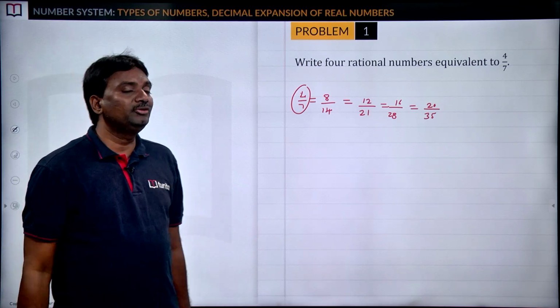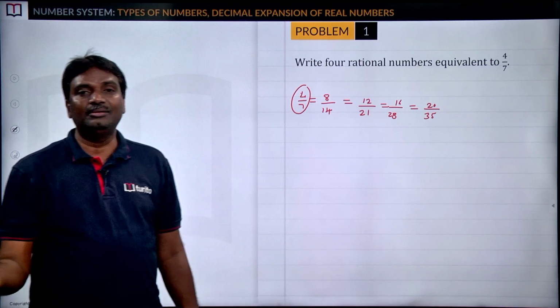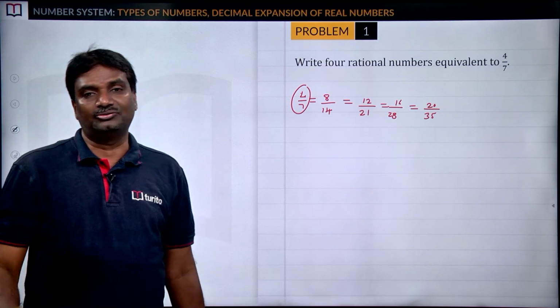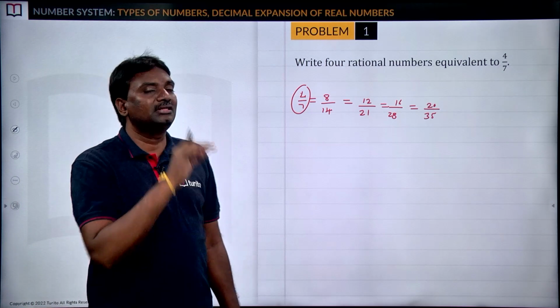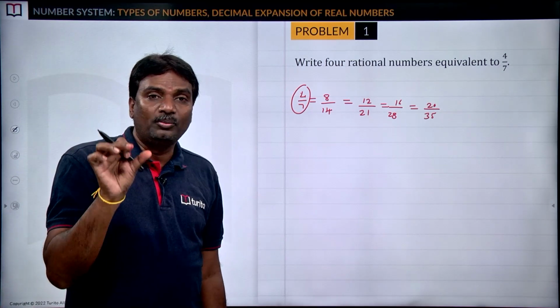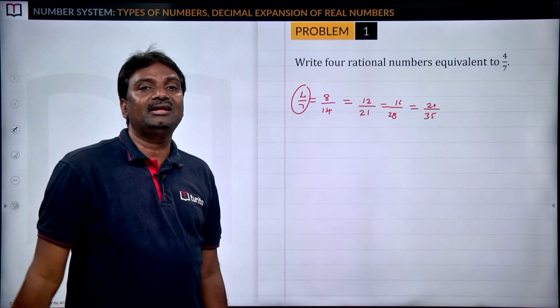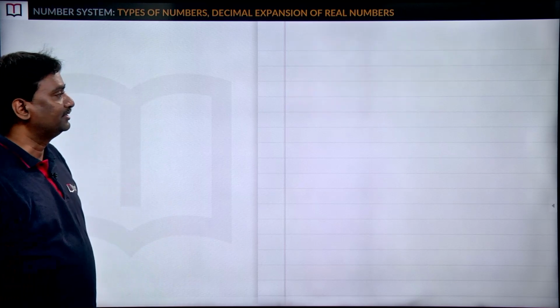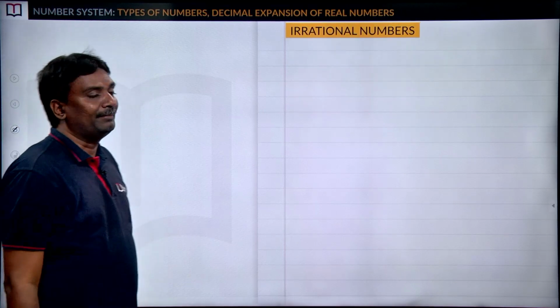Sir, why are you multiplying by 2, 3, 4, 5? I can multiply by 10, 11, 12, 30, your wish. You may take negative numbers also. It is not necessary to consider positive numbers only. You may multiply by any number, but remember you must multiply the numerator and denominator by the same number only. Okay? Next, irrational numbers.